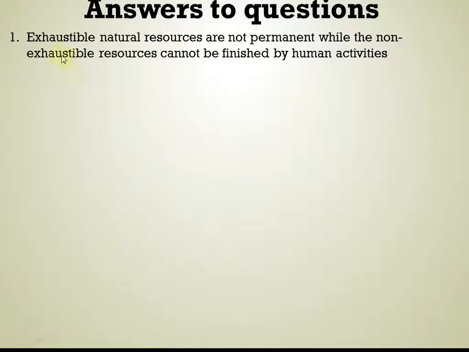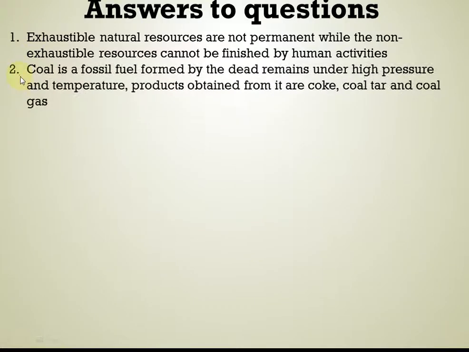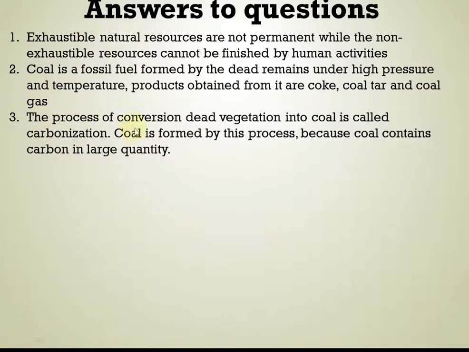Exhaustible natural resources are not permanent, while the non-exhaustible resources cannot be finished by human activities. This is the answer to the first question. Second answer, coal is a fossil fuel formed by the dead remains under high pressure and temperature. Products obtained from it are coke, coal tar and coal gas. Third answer, the process of conversion of dead vegetation into coal is called carbonization. Coal is formed by this process because coal contains carbon in a large quantity.